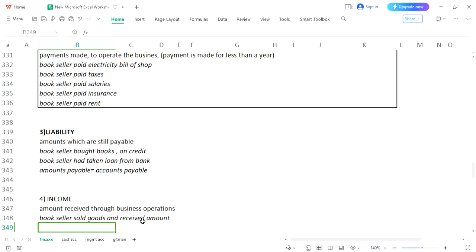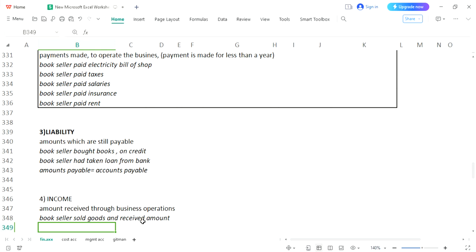Now please try to understand, a bookseller was having furniture at his shop that was bought to get some future benefit, and it was meant to be retained. But suppose after 3-4 years he thought that furniture is not suitable for him. He has sold that furniture as well, and the bookseller is selling his books as well.